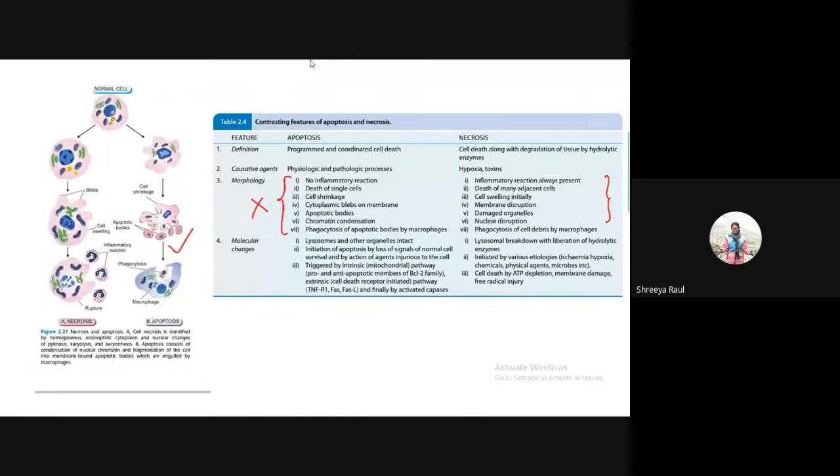So you can do that. You can fit in diagrams wherever you can instead of text. So that is an advantage of writing the pathology exam, because there are a lot of diagrams.